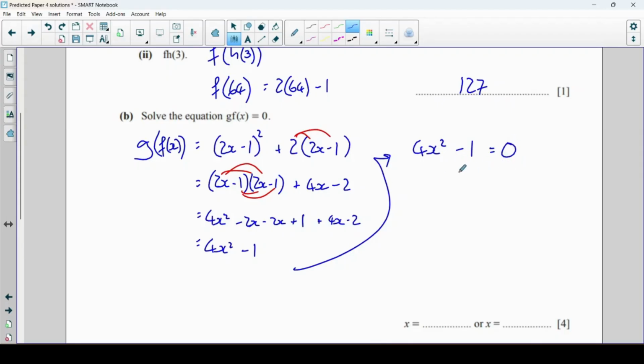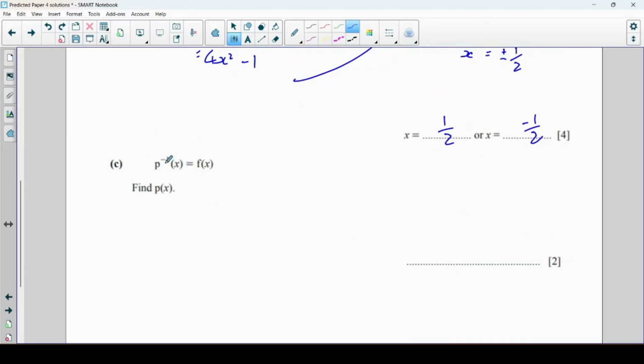We could do that maybe by adding 1 to both sides, dividing by 4, and then we're going to square root. And you should notice that here there are two possible answers. When we square root 1 over 4, your calculator might just tell you it's a half, but you should also realise that it can be negative a half. Negative 1/2 times negative 1/2 also gives us plus 1/4. So a half or minus a half.